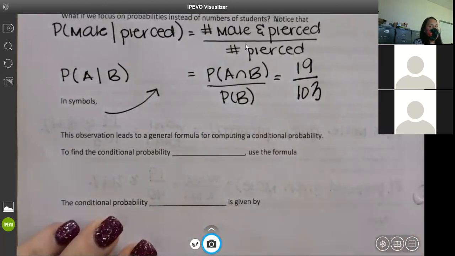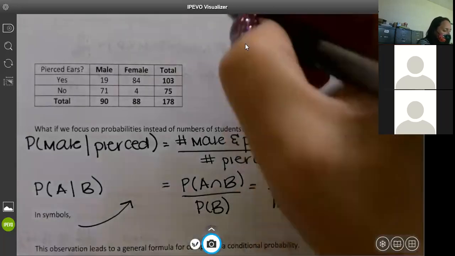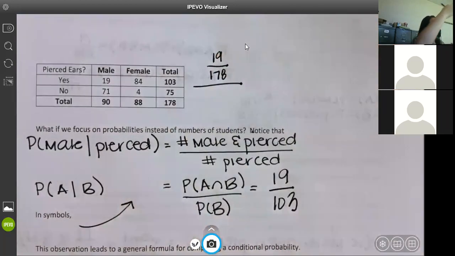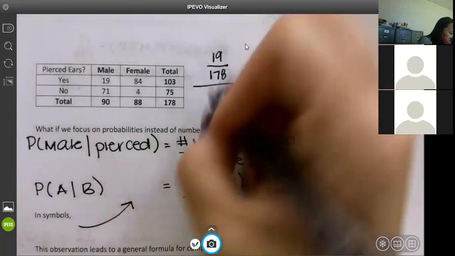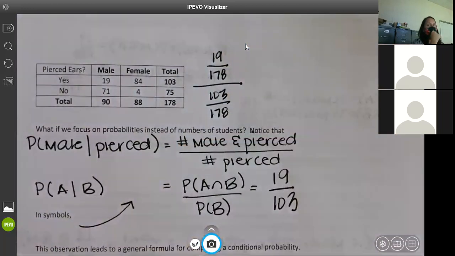Now, let me show you how we get this just in mathematical terms. I'm going to go back up to the chart for a second so you guys can have room. The probability of A and B, we said, was 19 over 178. That was from the beginning. Over the probability of B was 103 over 178. Remember that we don't divide fractions, we flip and multiply.